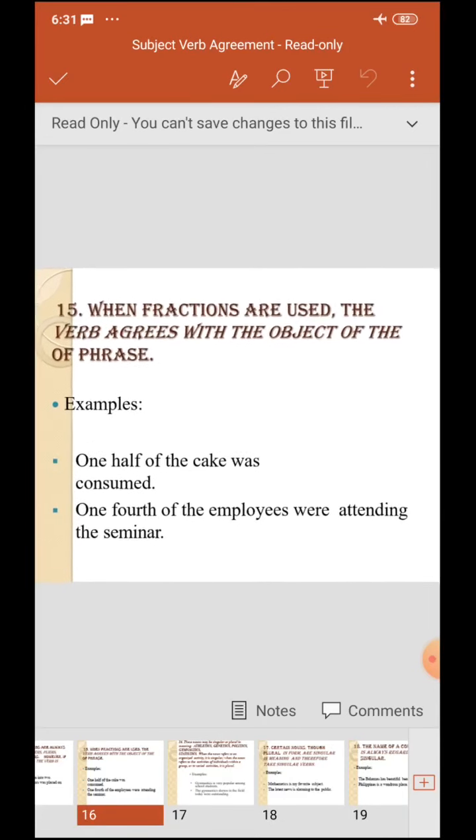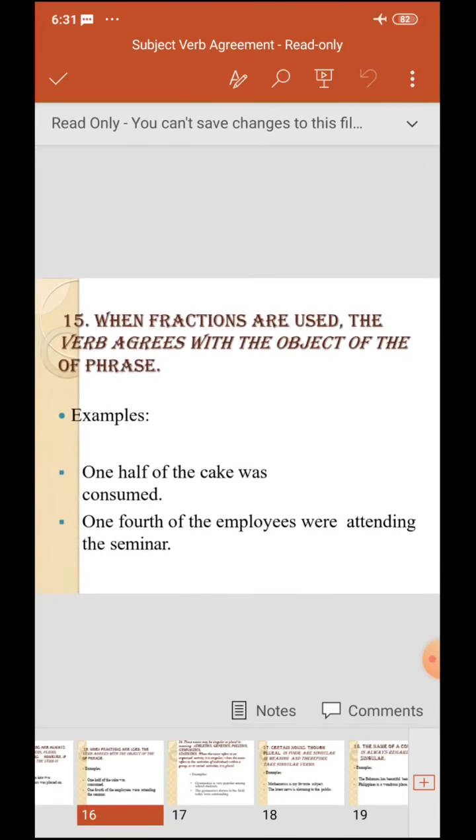Next, when fractions are used, the verb agrees with the object of the phrase. Example: one half of the cake was consumed. 1/4 of the employees were attending the seminar. So when fractions are used, it always agrees with the object.